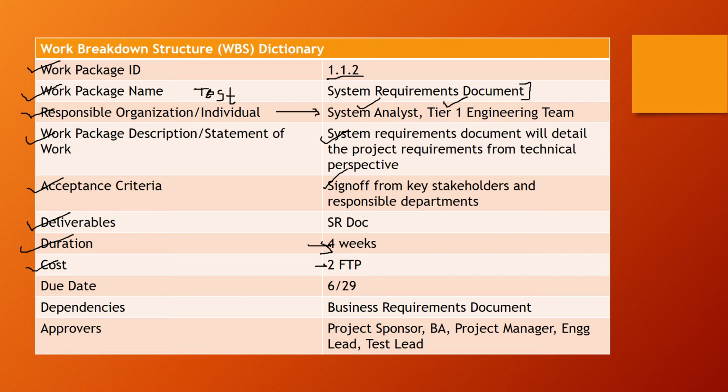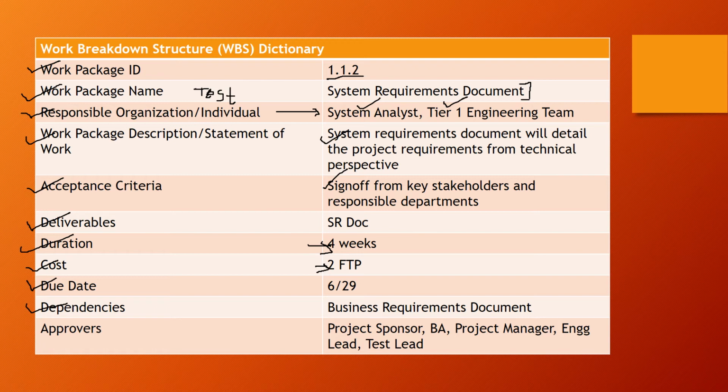Some organizations like to have dollar values in the cost. Some organizations might want to just have how many full-time employees will be required to accomplish a certain task or complete a certain work package, right? In this case, the SR document. Next is due date. Due date is 6/29.